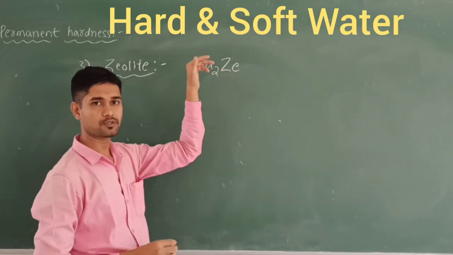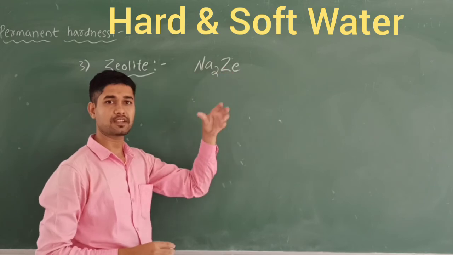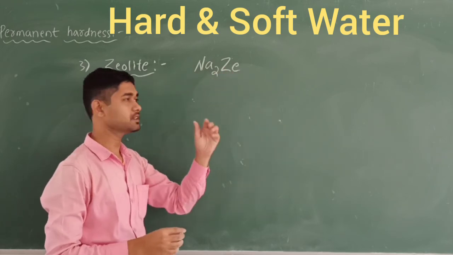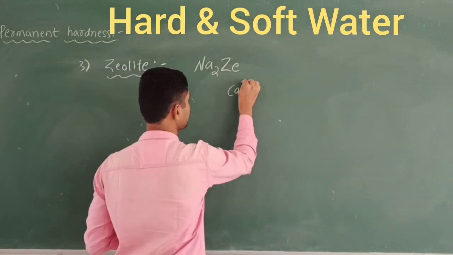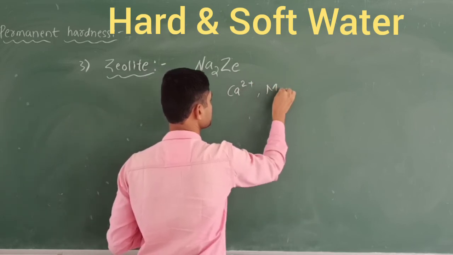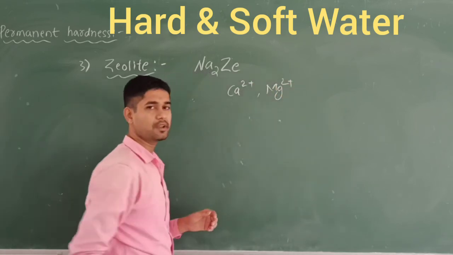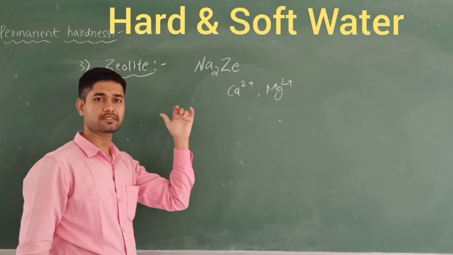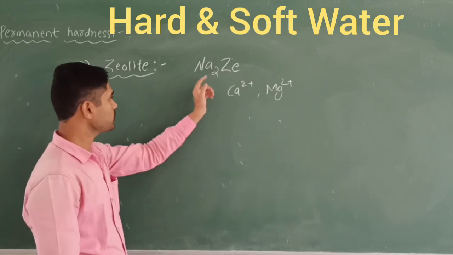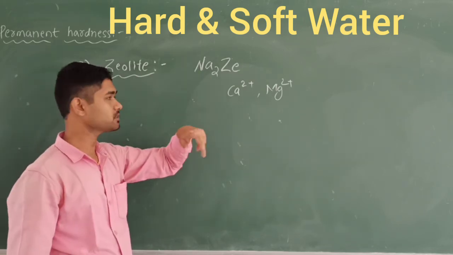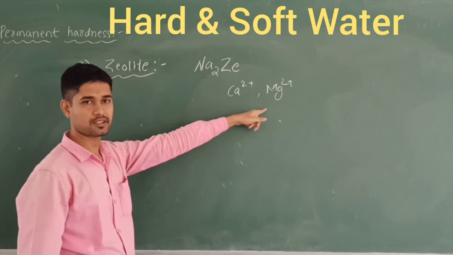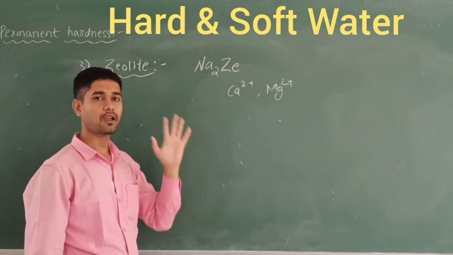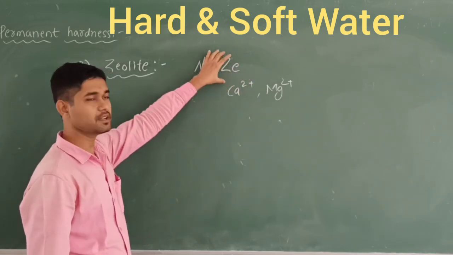Sodium ions will be there. It is going to exchange its own ions along with some cations like calcium and magnesium. This is also called the ion exchange method, because this sodium is going to be replaced by calcium or magnesium. That's why it is also called the ion exchange method, or the zeolites.